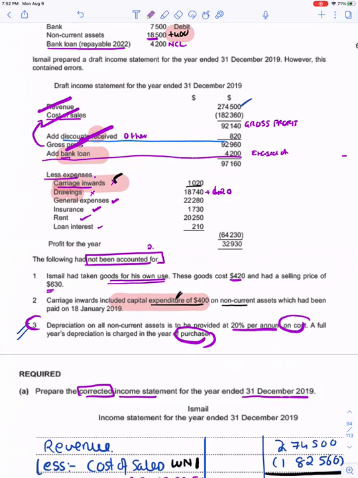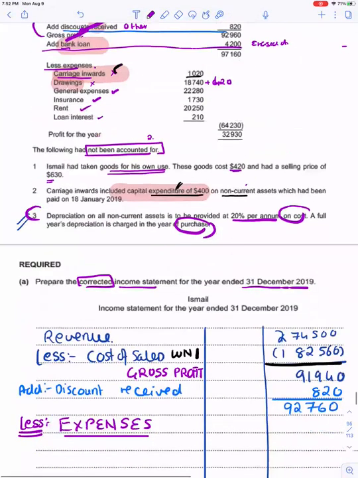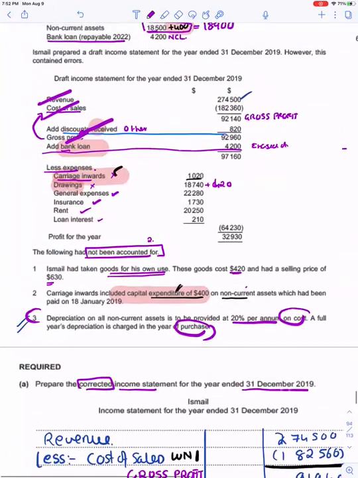This expenditure was related to the non-current asset, so I added it over here. So the cost of my non-current assets is 18,500 plus 400, which comes to 18,900. My second working note will be depreciation on the non-current assets.